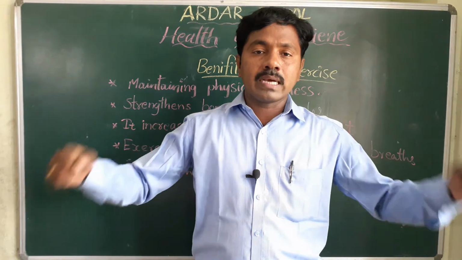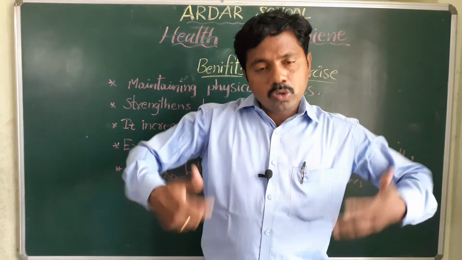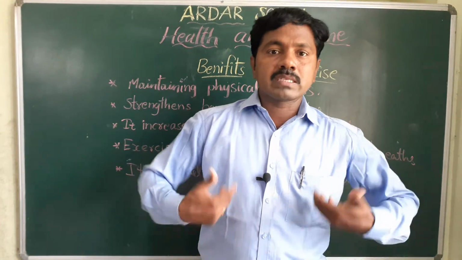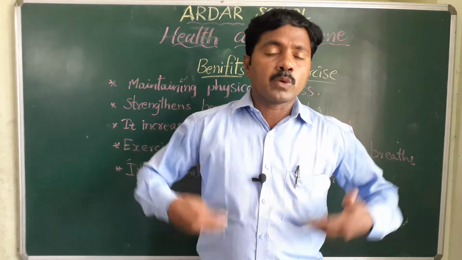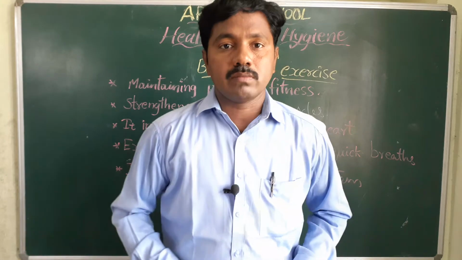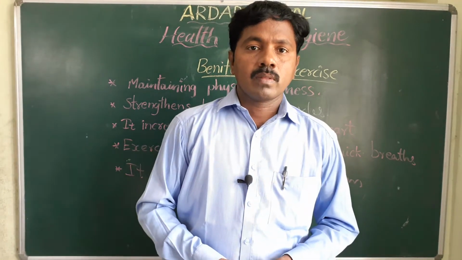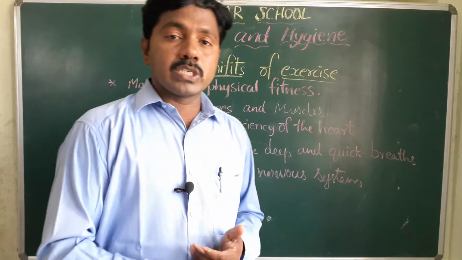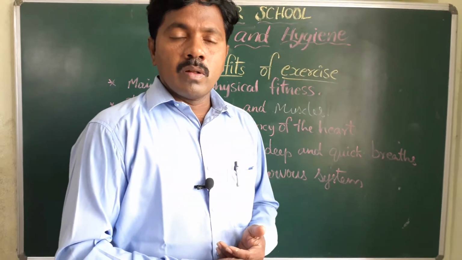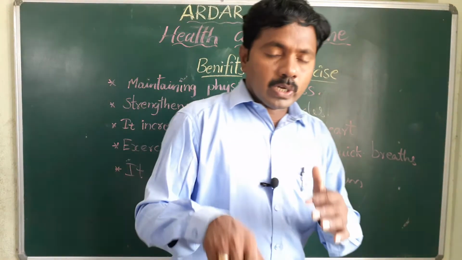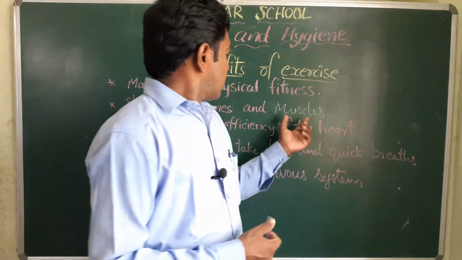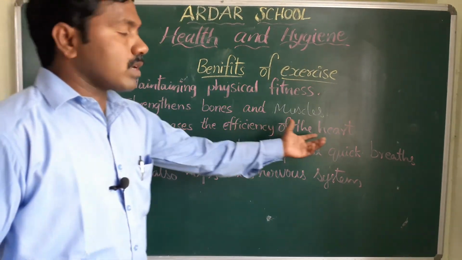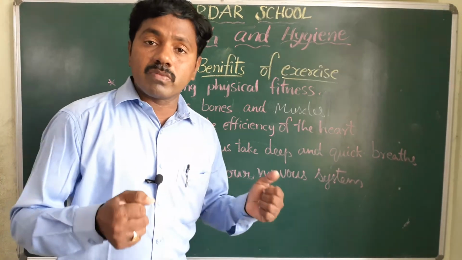When we are doing exercise, at that time more sweat comes. Along with sweating, some waste and poisonous material come outside. Next one, blood circulation. Blood circulates along with every cell. Next, efficiency of the heart also increases.